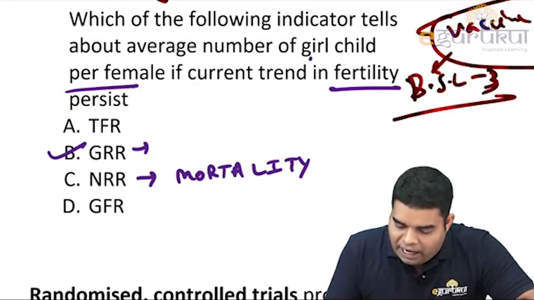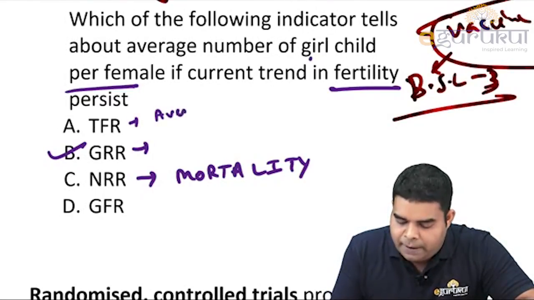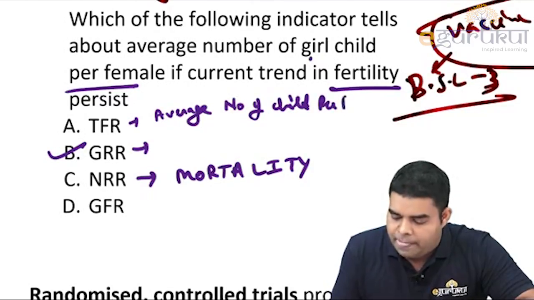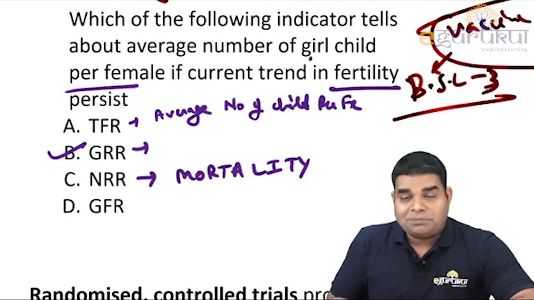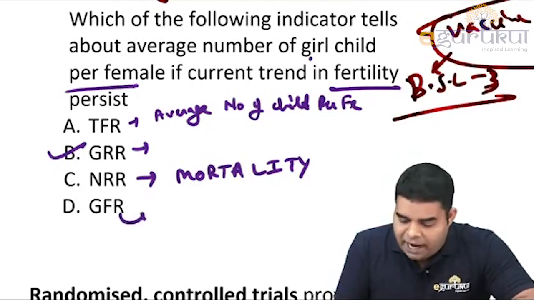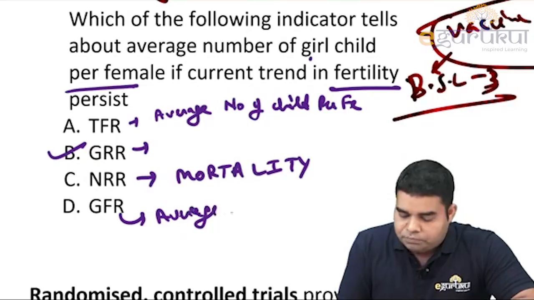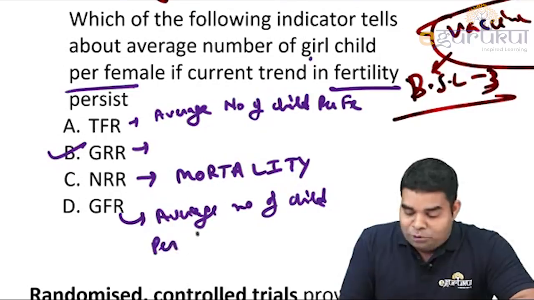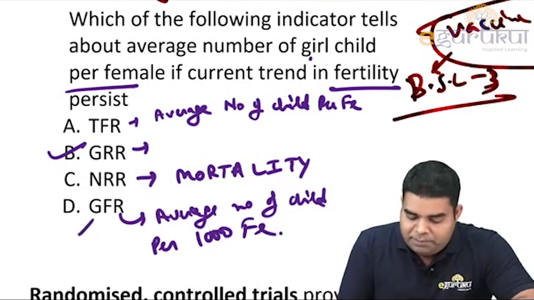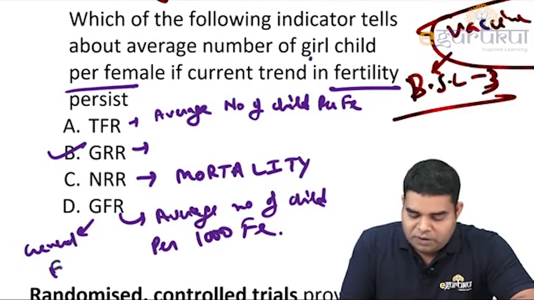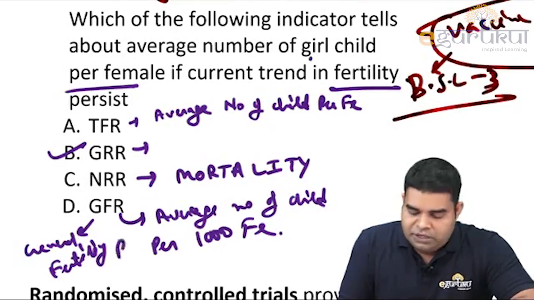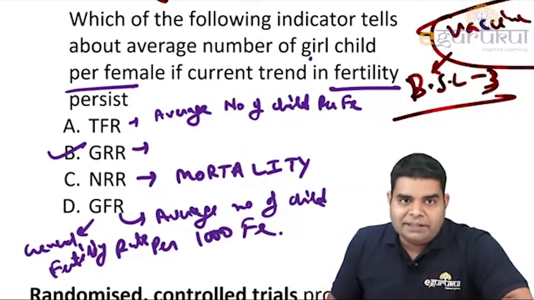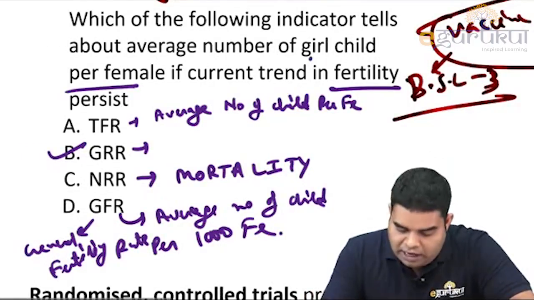And if they ask average number of children per female, that is the total fertility rate. And if they make one small change and ask average number of children per 1000 females, then it will be the general fertility rate. General fertility rate and TFR are almost the same, only per 1000 is used in general fertility rate. So the correct answer is GRR.